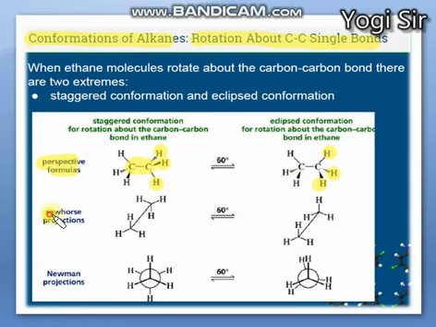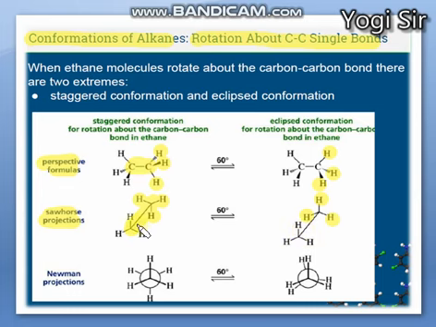And this is Sawhorse projection. It is the same 3D projection. Here this is the first carbon and second carbon, and this is the carbon-carbon sigma bond axis, and these 3 hydrogens are rotated 60 degrees towards the right hand side.